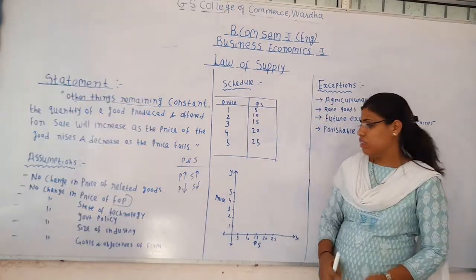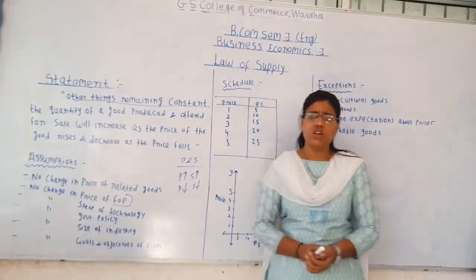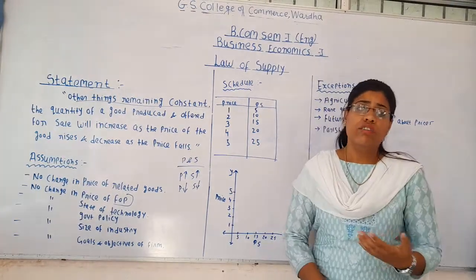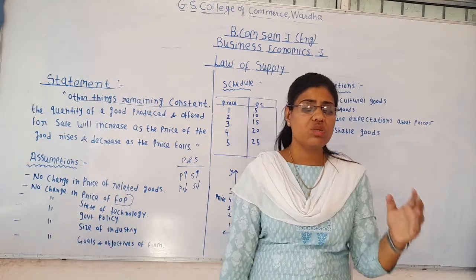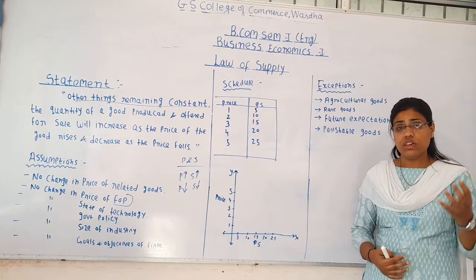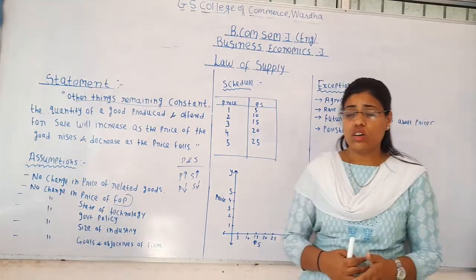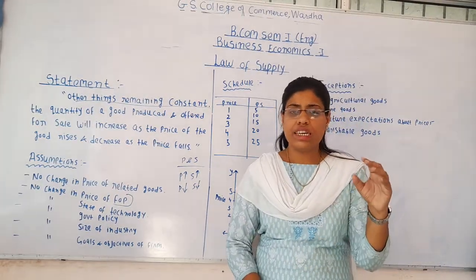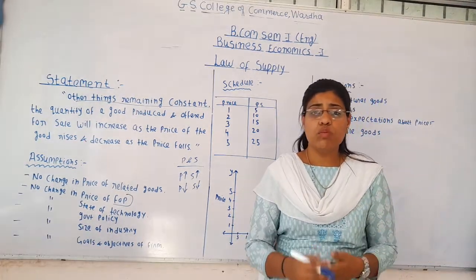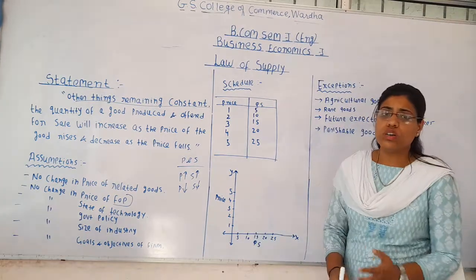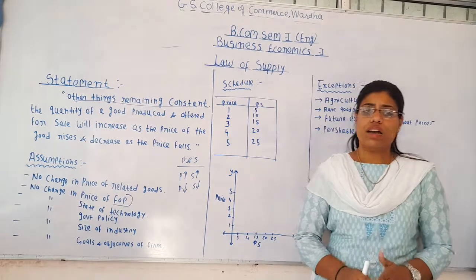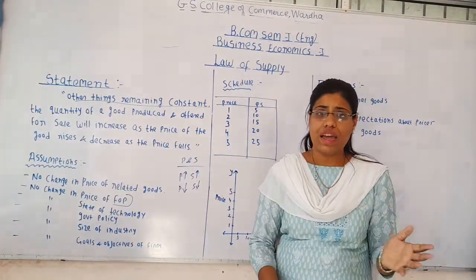When the state of technology changes and new, advanced technology is introduced in the market, due to invention and innovation, new products get introduced with more efficiency and more advantages, due to which the demand for the old product declines in the market, and it impacts their supply as well.